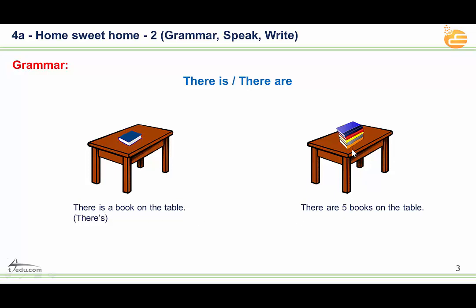But if we have more than one, 2, 3, 4, 5, maybe 50, maybe 1000, we have to say there are. There are for plural, more than one. There is with singular, only one. Excellent.